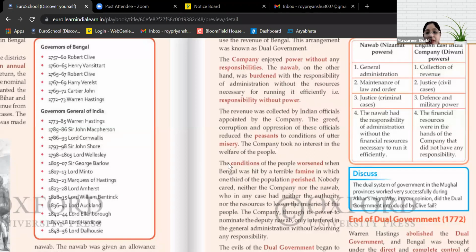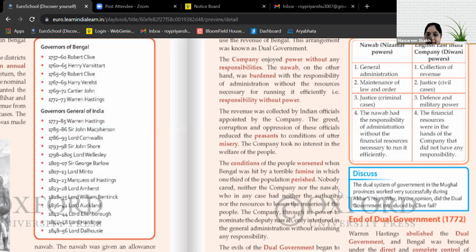The conditions of the people became worse. Okay, so it worsened day by day. Why did it worsen? Bengal was hit by a terrible famine in which one third of the population perished. Nobody cared, neither the company nor the Nawab. Gradually even the Nawab gave up, because he was not having any power. He was just given responsibilities. So neither the company nor the Nawab was paying attention to the welfare of the people, even though they were hit by a terrible famine.